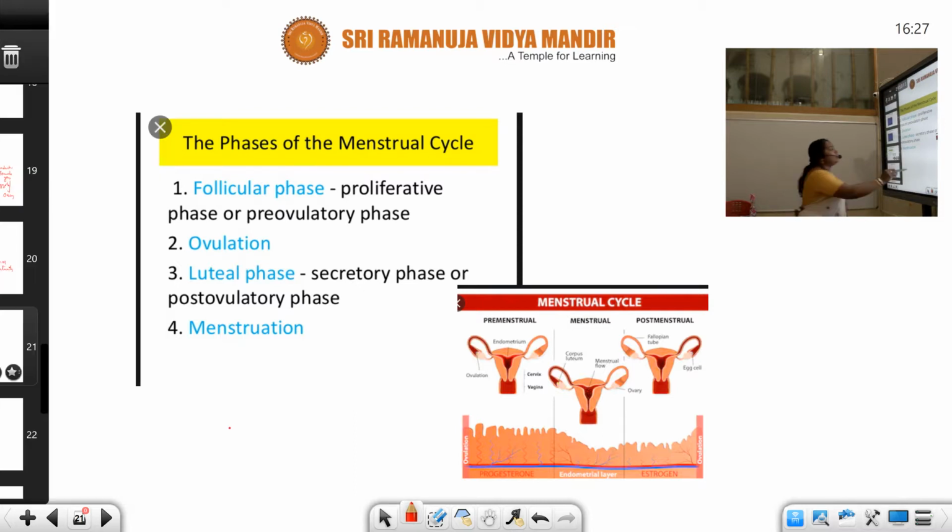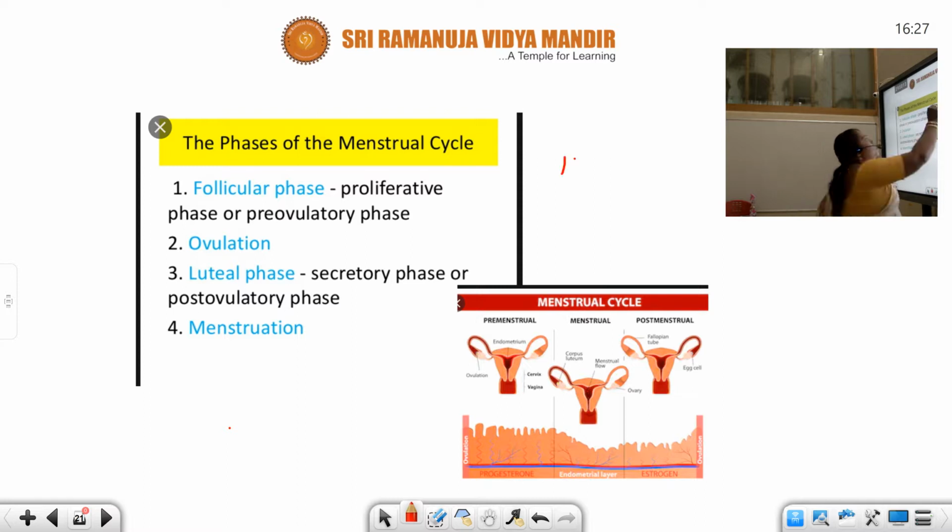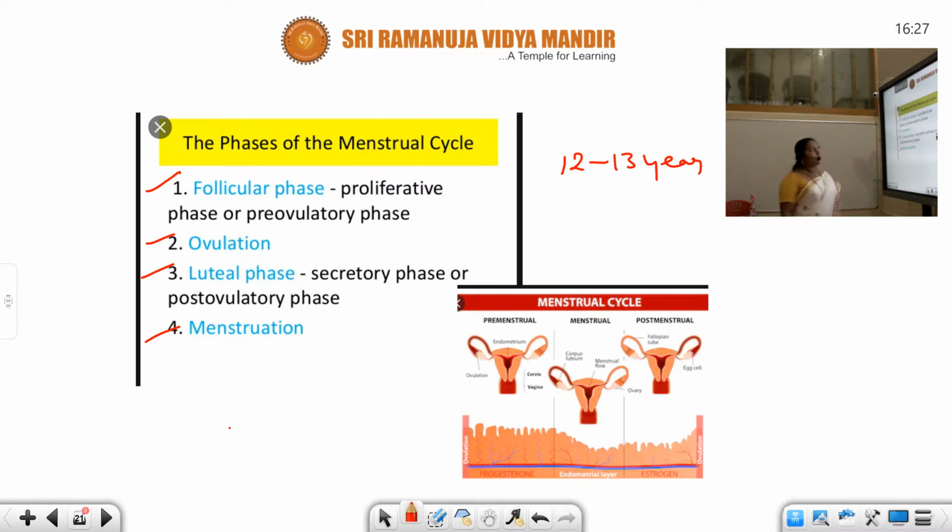Here the menstruation starts in the case of girls. It consists of 4 different phases: follicular phase, ovulation, luteal phase, and menstruation. All these are the different phases present in the menstrual cycle, and the follicular phase is nothing but the proliferative phase, and pre-ovulatory phase.